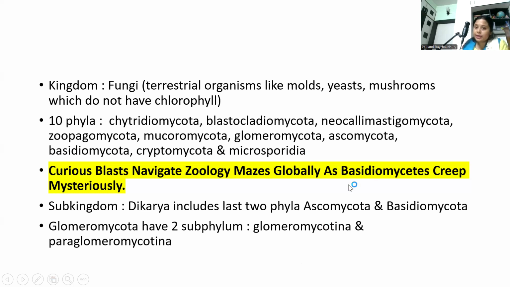And what are the common features of Dikarya? The dikaryotic stage produces an N plus N phase before karyogamy. This is unique among fungi. Septate hyphae with well-developed cross walls, the septa, are there. And complex fruiting bodies like mushrooms, morels, truffles, etc. And genetic diversity: a highly diverse group, over 90% of described fungi.